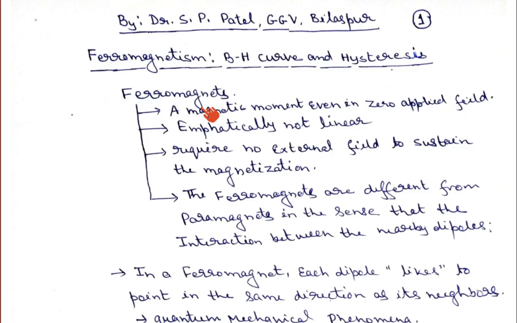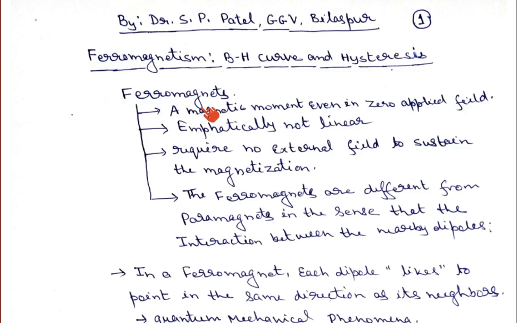Because when you have not applied any external magnetic field, their distribution of dipole moment is random. So the random distribution of dipole moments gives net magnetization 0 in the absence of a magnetic field in paramagnetic material. But when you apply a magnetic field, all the dipoles get aligned in the direction of the magnetic field, and you get net magnetization.